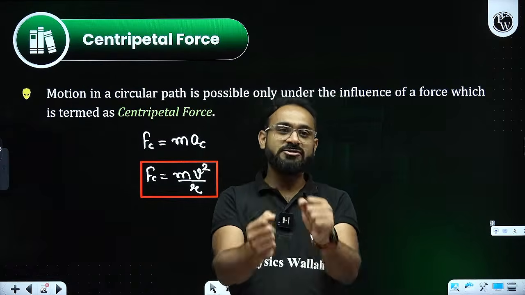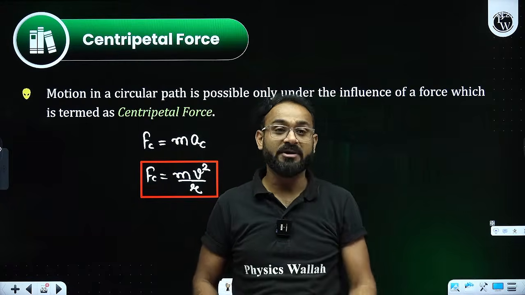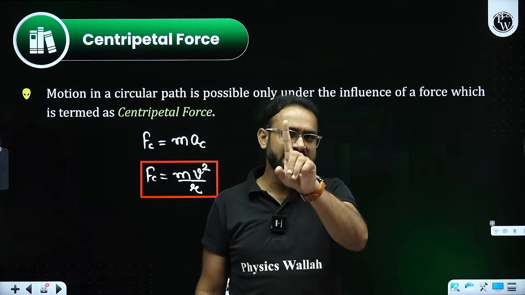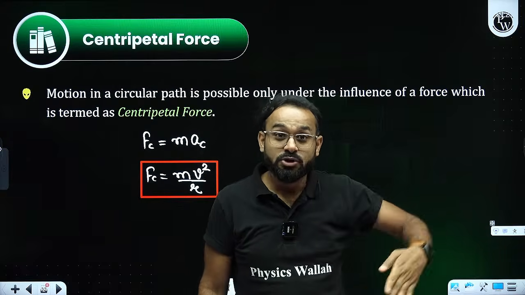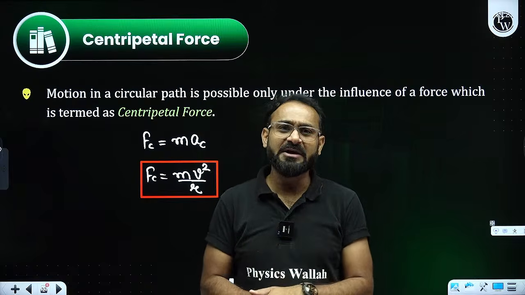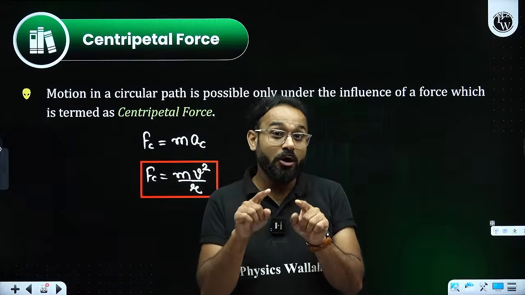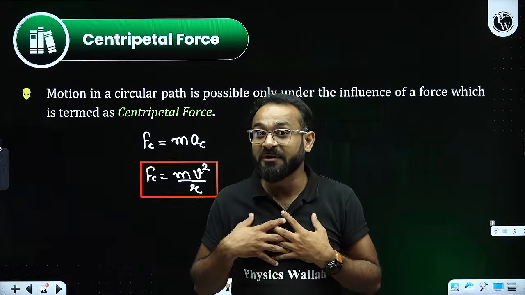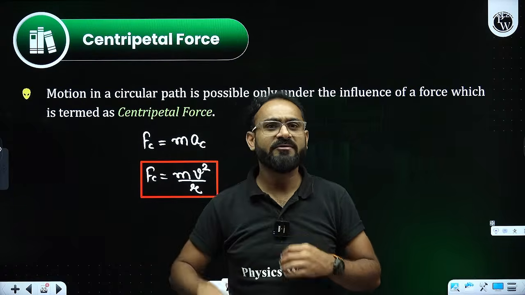When I was sitting in the car and my father took a turn towards left or right, let's consider only one direction. Father took a turn towards left. We were sitting in the car, but we felt that we are moving outside in the opposite direction. Although the turn was taken towards the left, I felt that I was trying to move out from the right hand side window. Why?